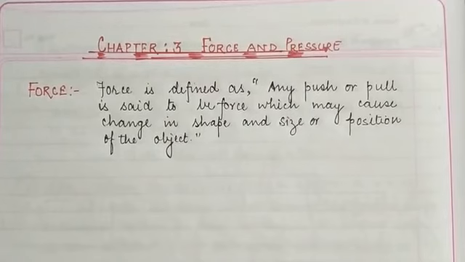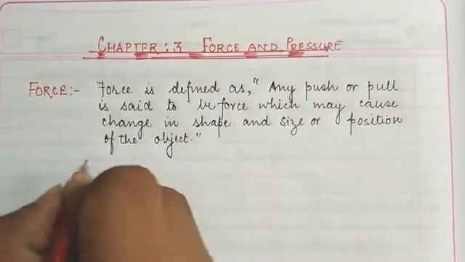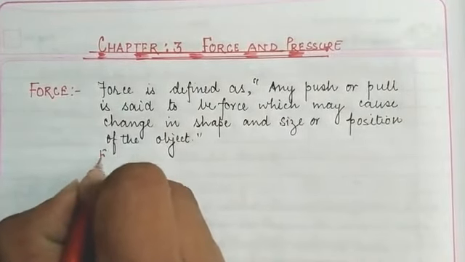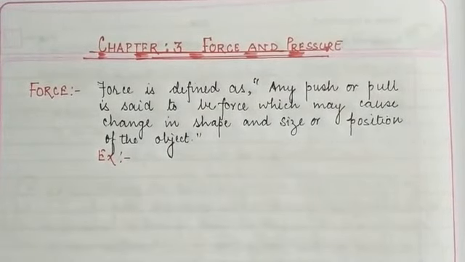Children, whenever we apply a push or pull to a stationary object, that object starts to move, because of the application of the push or pull. With the help of some examples, I am going to give you a glimpse about force. A grass roller, initially at rest, began to move when we pulled it.